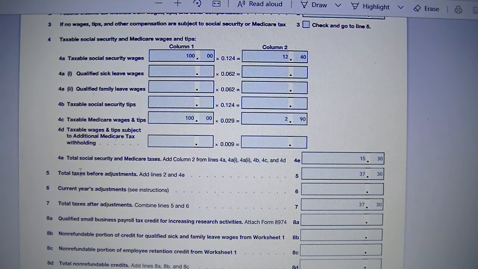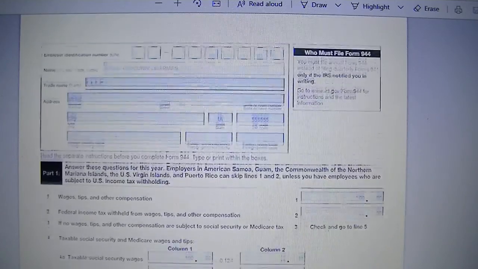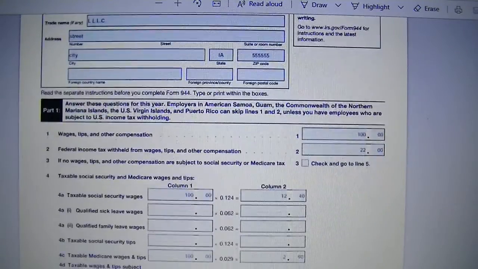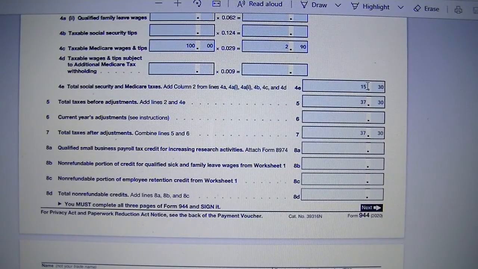Line 5, total tax before adjustment. Add line 2 and line 4E. So line 2 is $22, and that's the federal income tax. Added to line 4E, $15.30, that totals $37.30.